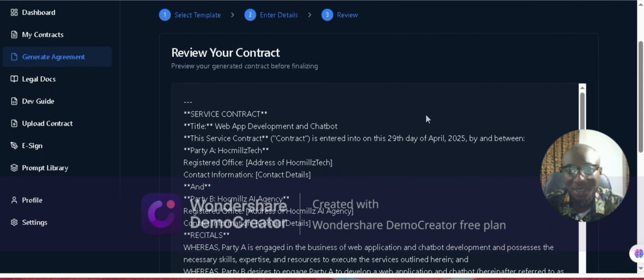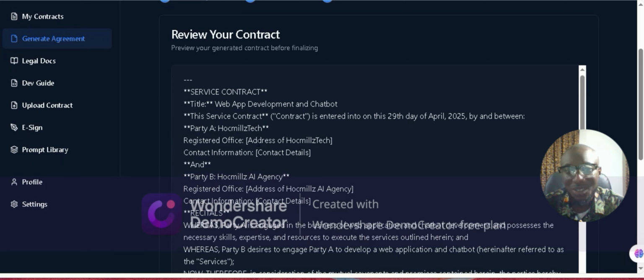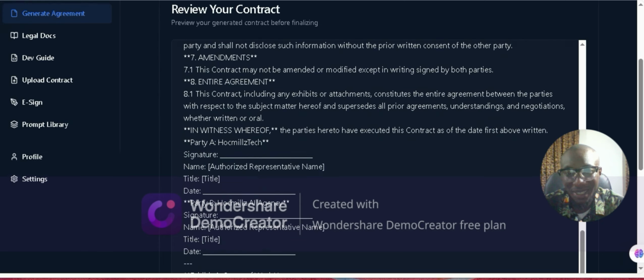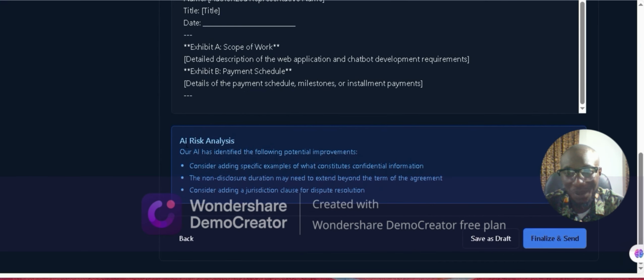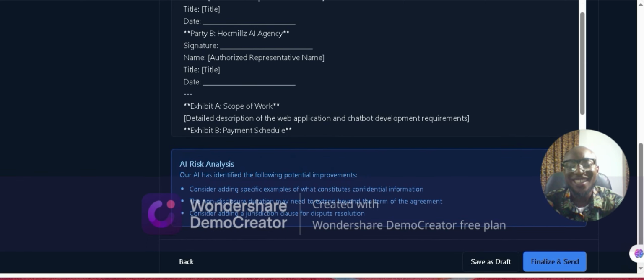This is wow. Guys, the document is generated. Save as draft, finalize and send. This is wonderful. Guys, AI is doing amazing.